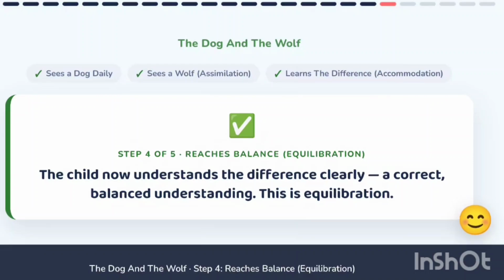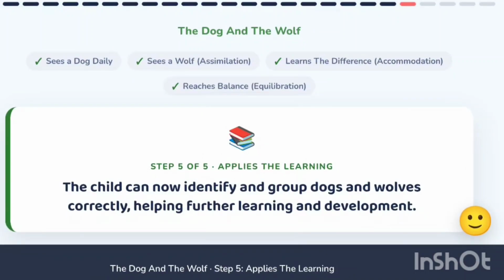This correct, balanced understanding is equilibration. Step 5: the child can now identify and group dogs and wolves correctly. This helps in further learning and development.